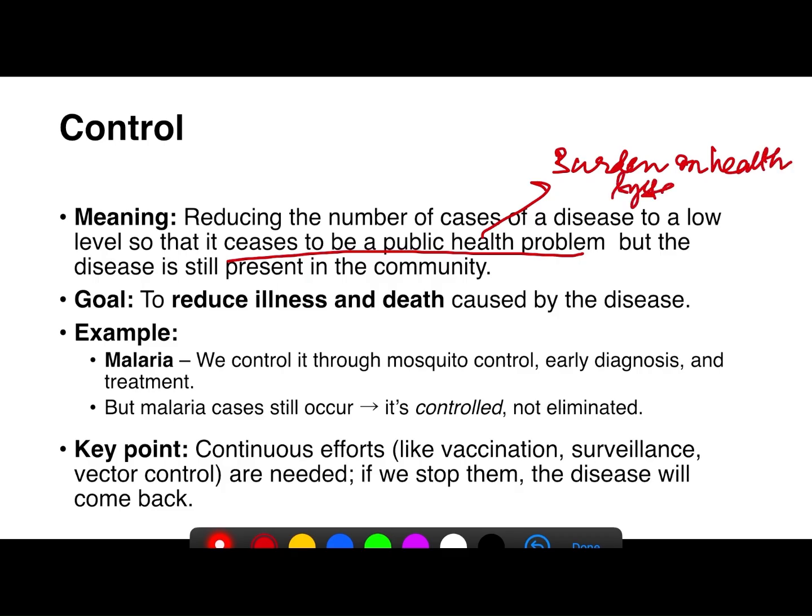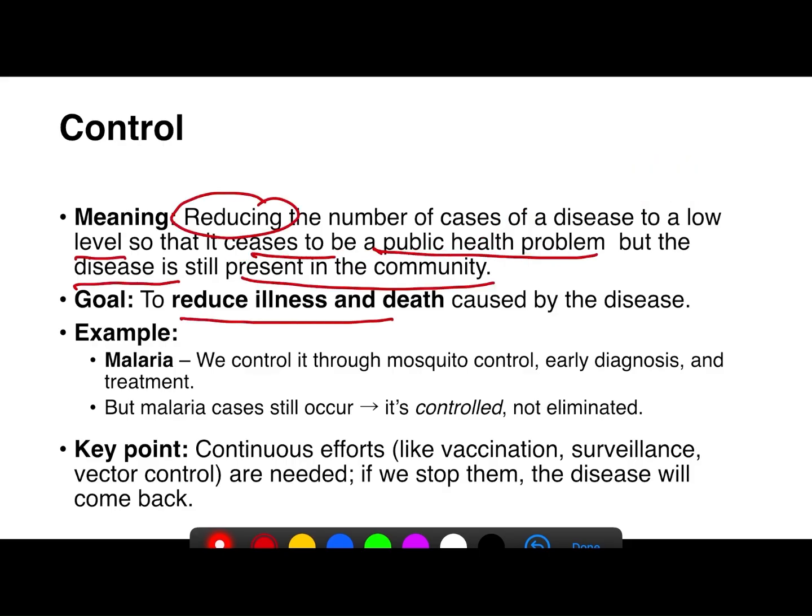But the cases of the disease may occur. The goal is to reduce the burden of the disease, and the burden of the disease is measured by the illness and death that is caused by that disease. For example, when we control malaria through mosquito control, early diagnosis, and treatment, the cases may still occur. In control, we have decreased the burden of disease by continuous efforts of vaccination, surveillance, and vector control. If we stop them, the disease will again come back.